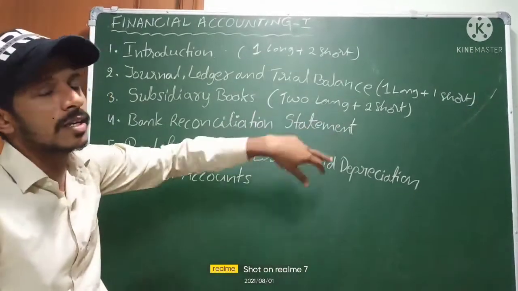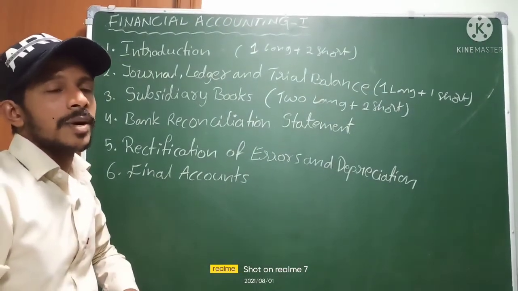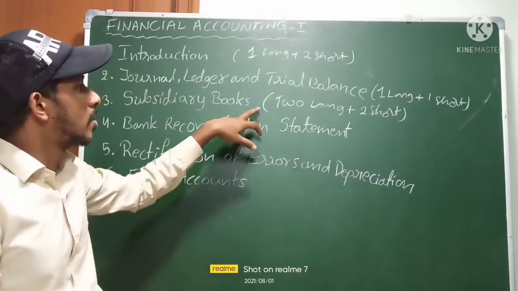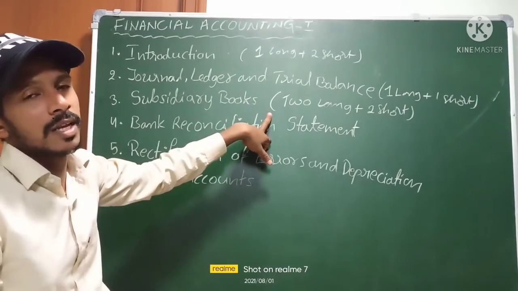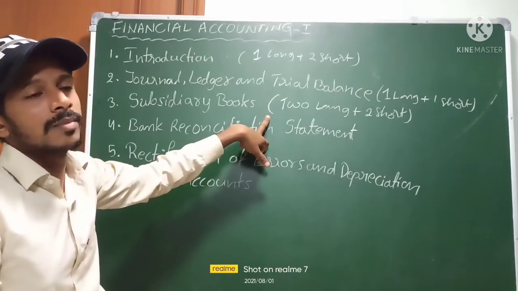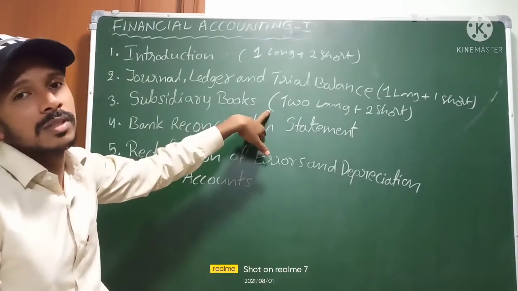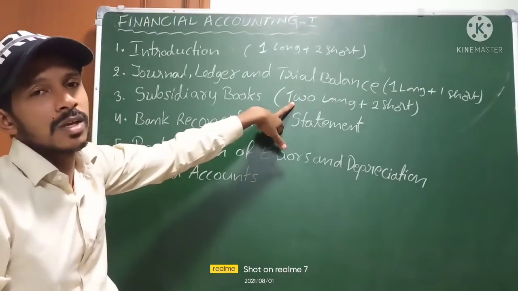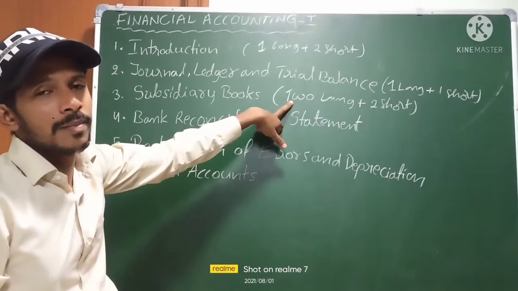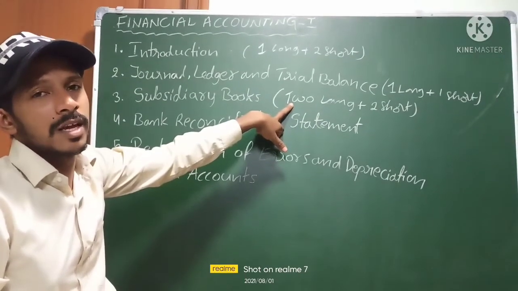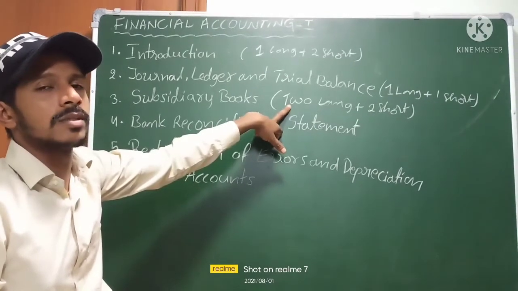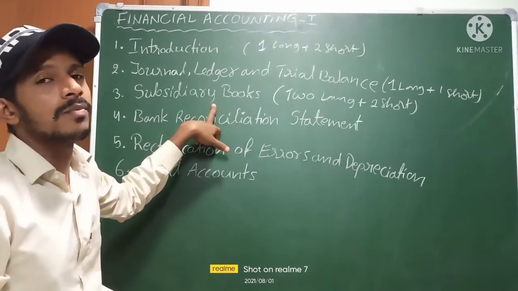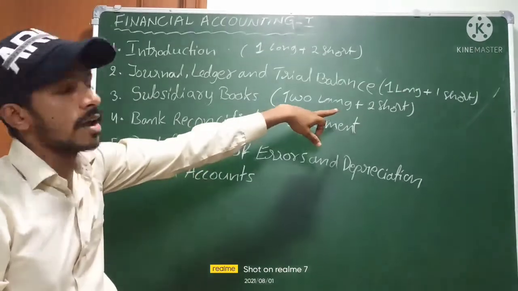In short answers, sometimes they will ask for the purchase book or sales book, any one book. And one theory they may ask from this chapter, a short answer. Sometimes subsidiary books types as a long answer, theory. One problem compulsory, two long answers they are asking. One problematic compulsory, and theory, or sometimes two problems. In the third chapter sometimes two problems, sometimes one problem and one theory as long answers. Two short answers they are asking.